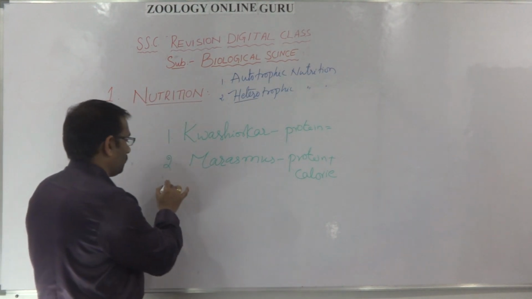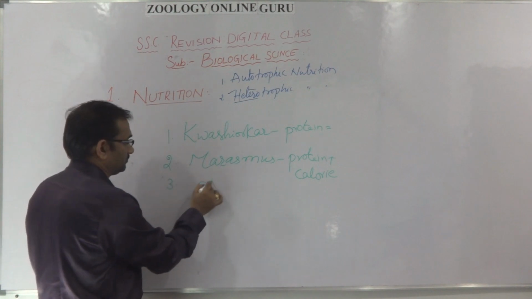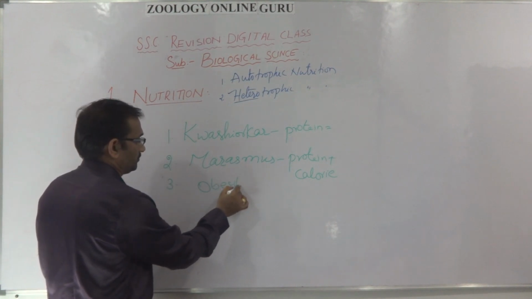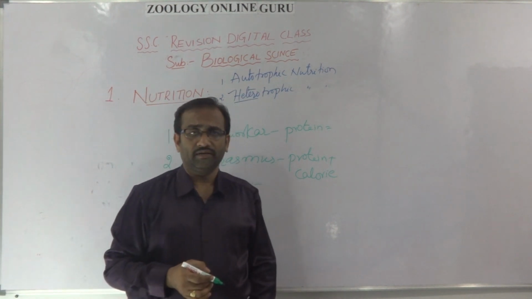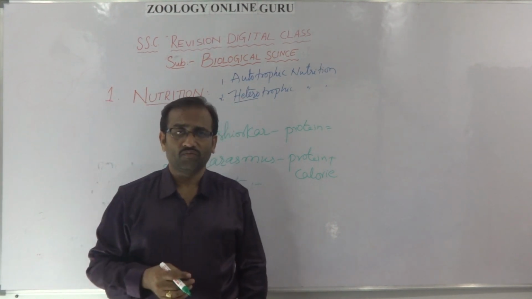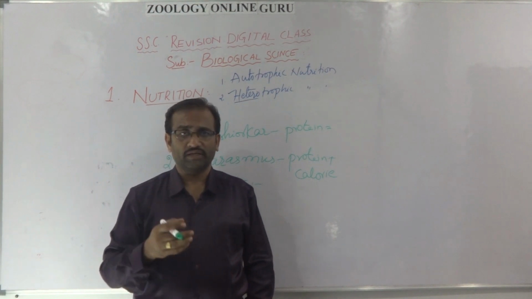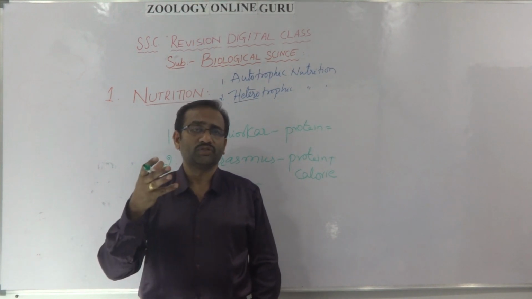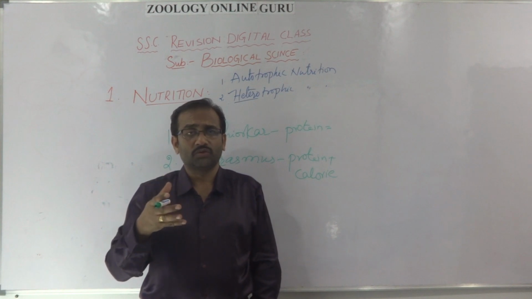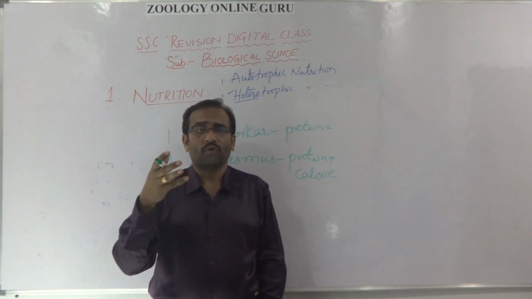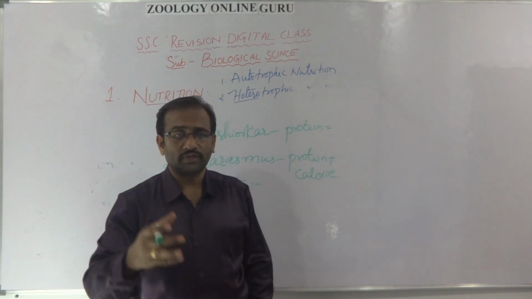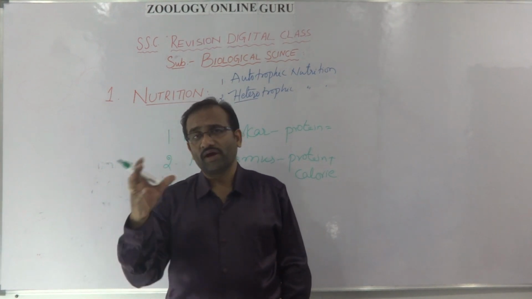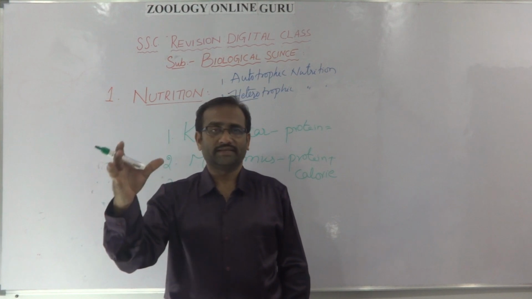And the third one, obesity. Overeating and not working, then what happens? The child or person becomes obese. The excess carbohydrates and excess proteins are modified and converted into fats.